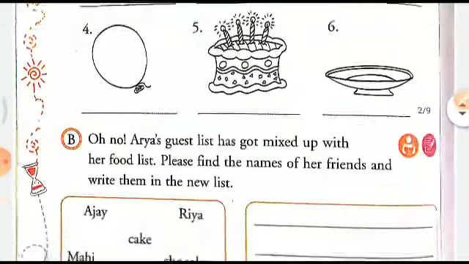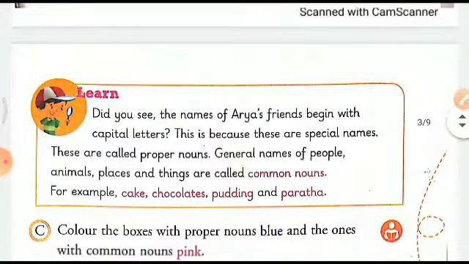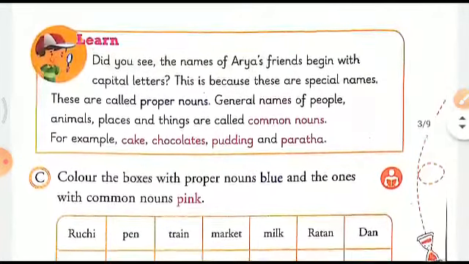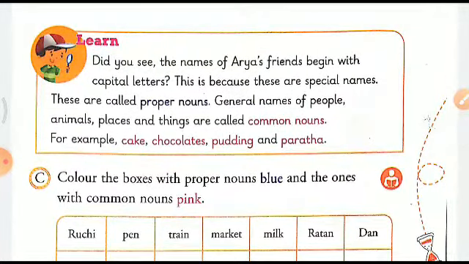Now we also moved ahead to learn that there are two basic types of noun. Those which are having names are called proper nouns, and others having general names of people, animals, places, and things are called common nouns, right? Proper nouns have special names like your name, right? And a common noun will be boy or girl, whatever you are.